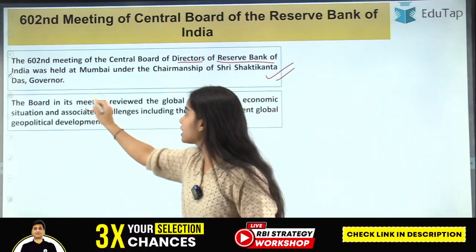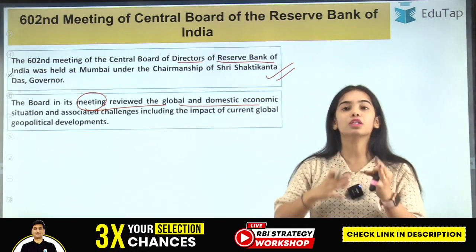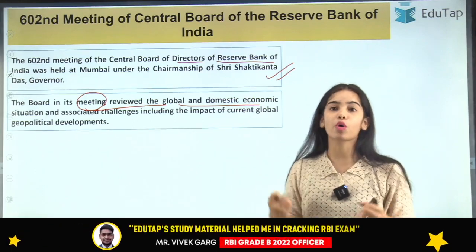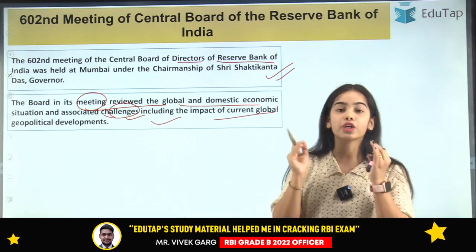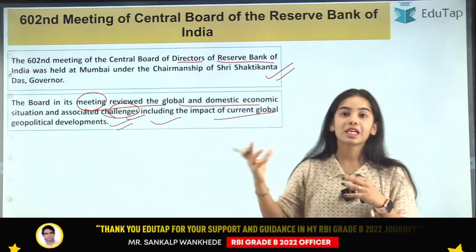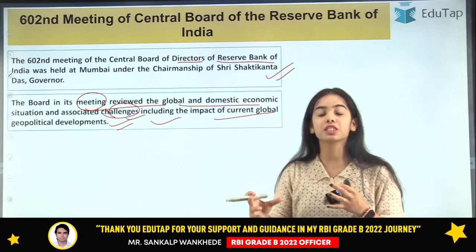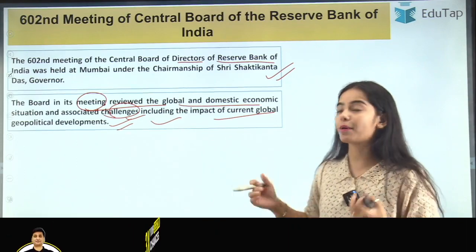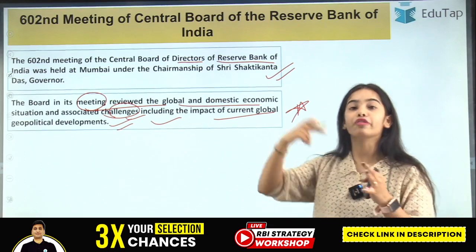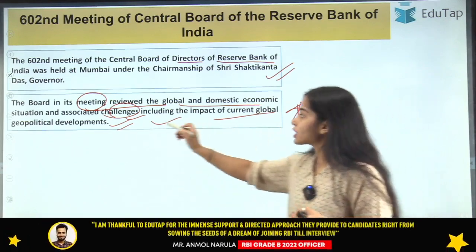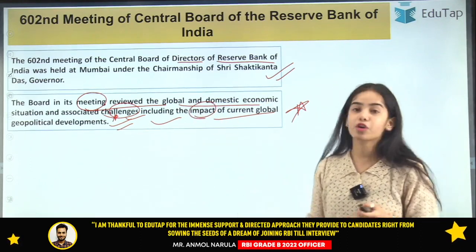So the board in its meeting reviewed the global and domestic economic situation, the macroeconomic situation of India, as well as the situation going on in the globe, and associated challenges, including the impact of current global geopolitical developments. There are geopolitical tensions, supply chain disruptions, and different disruptions coming in the global area, and due to those challenges there is an effect coming to India also.